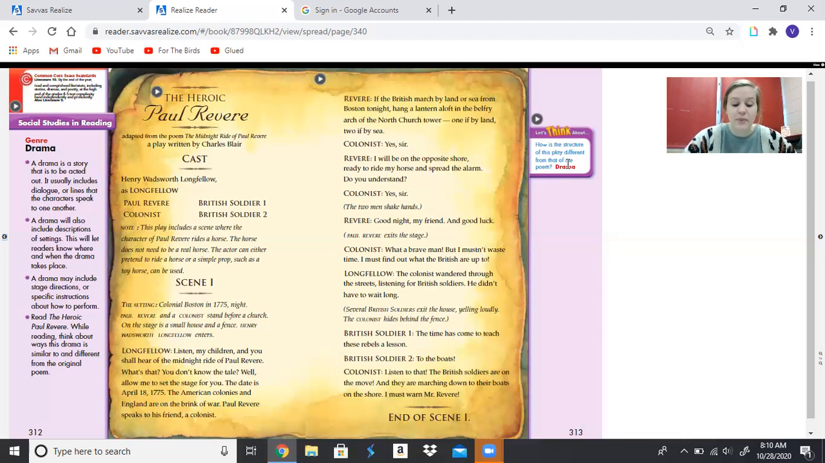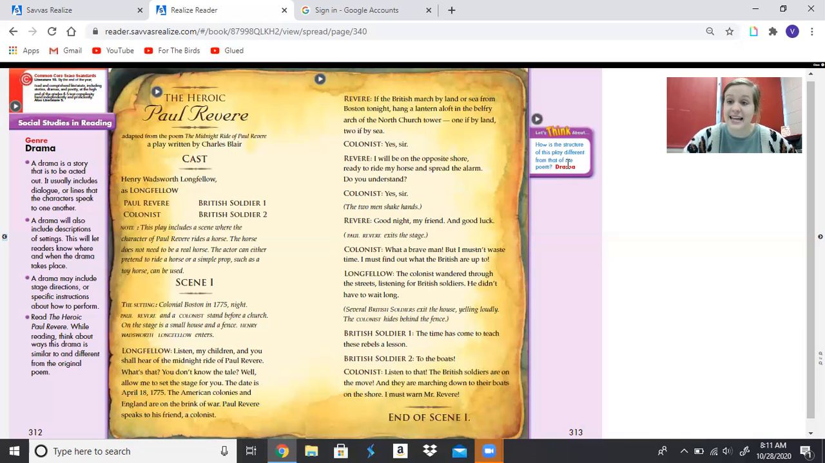Revere. If the British march by land or sea from Boston tonight, hang a lantern aloft in the belfry arch of the North Church Tower, 1 if by land, 2 if by sea. Colonist. Yes, sir. Revere. I will be on the opposite shore, ready to ride my horse and spread the alarm. Do you understand? Colonist. Yes, sir. The two men shake hands.